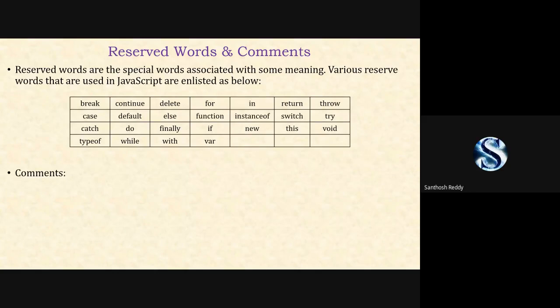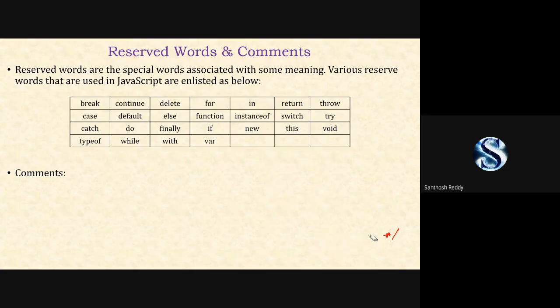Next, comments. How do we write comments in JavaScript? The first one is two forward slashes, which we use for a single line comment. Next, if you want to write a multi-line comment, you put a forward slash and asterisk, then the content, and then an asterisk and forward slash. This is used for multiple line comments.